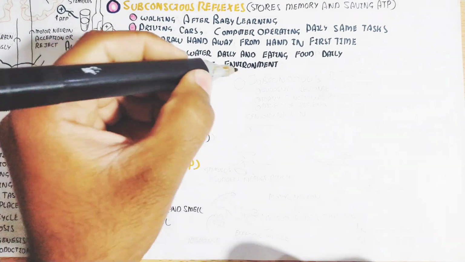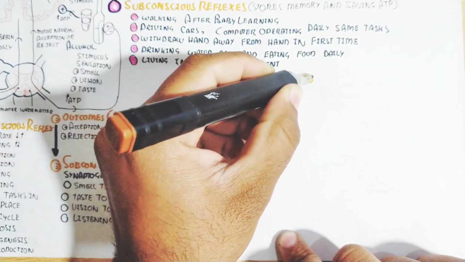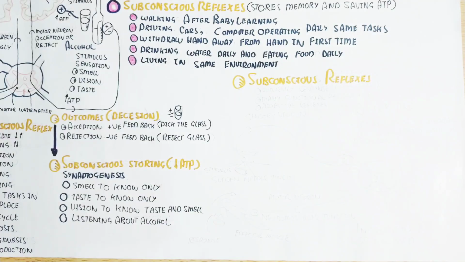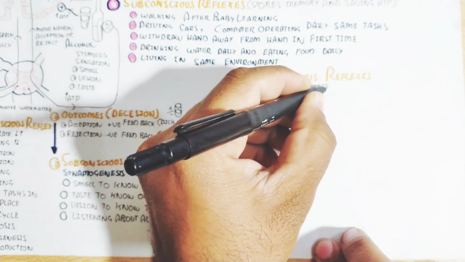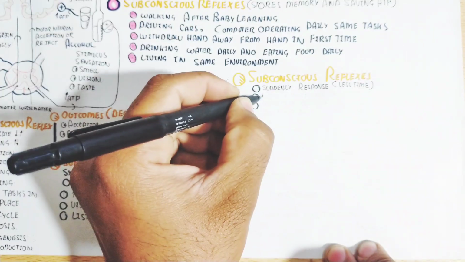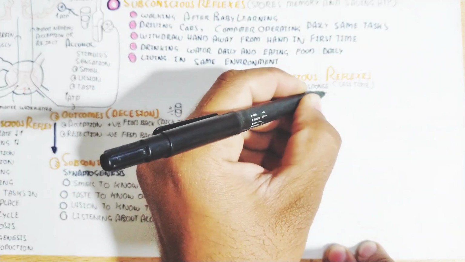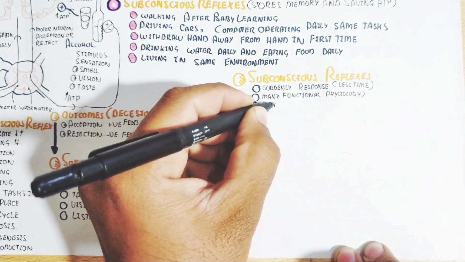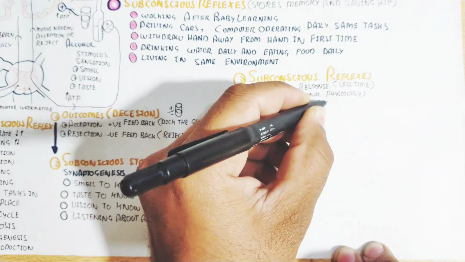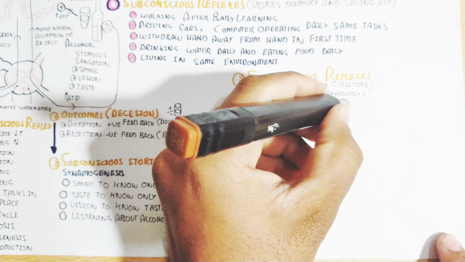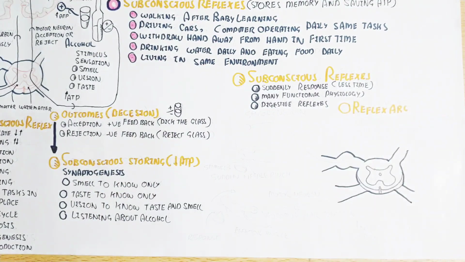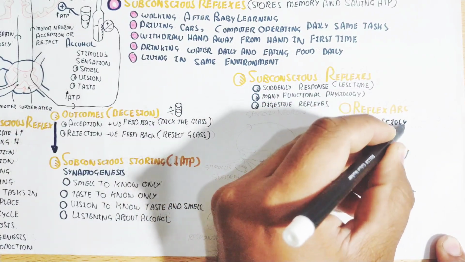For example, let's understand about that thing. So subconscious reflexes can be a sudden response, in less time, and include many functional physiology and digestive reflexes. In this way we will understand the simple reflexes: the first time, if there is an attack of the stimulus, you can withdraw your hand without learning. That is the subconscious reflex, basically genetically imprinted. So the subconscious withdraws within a second without a decision. It can be possible without learning, also with subconscious brain activation.